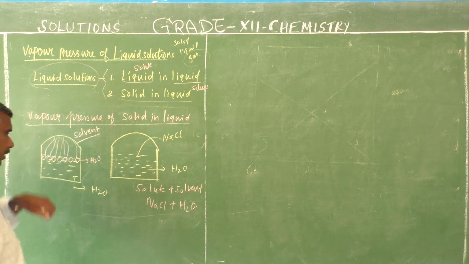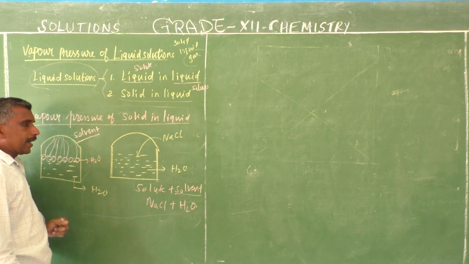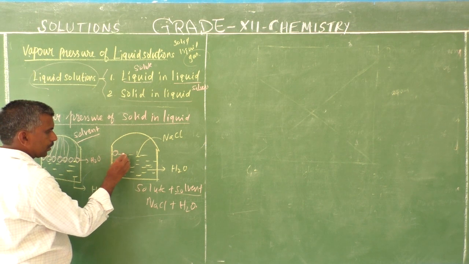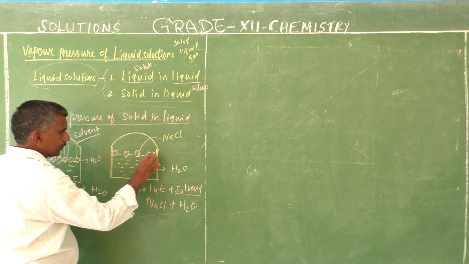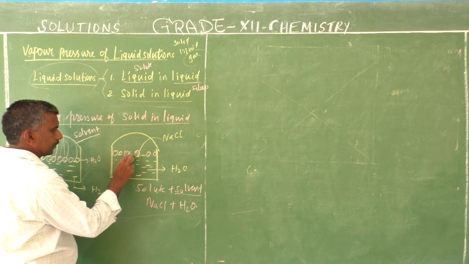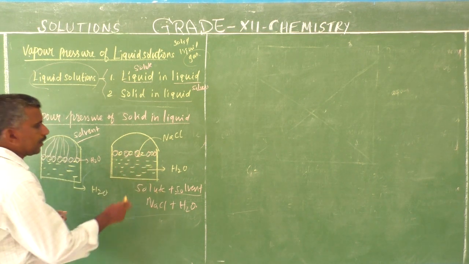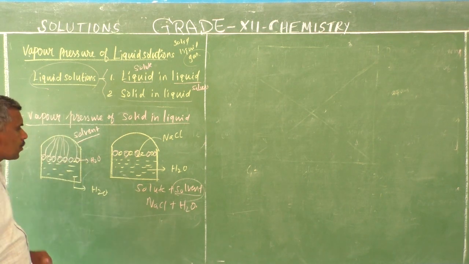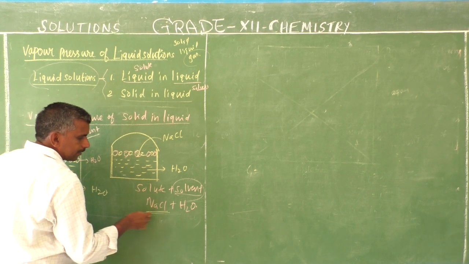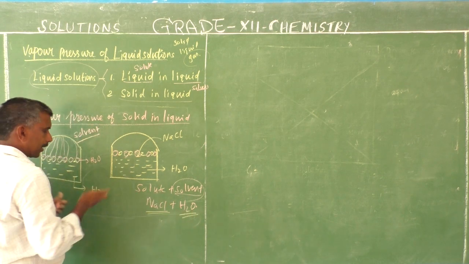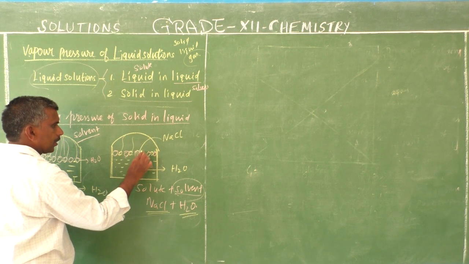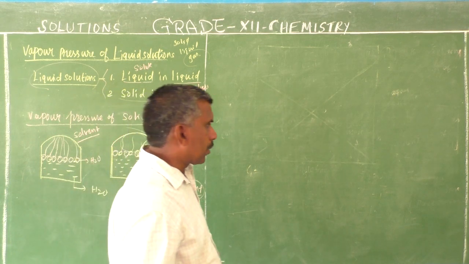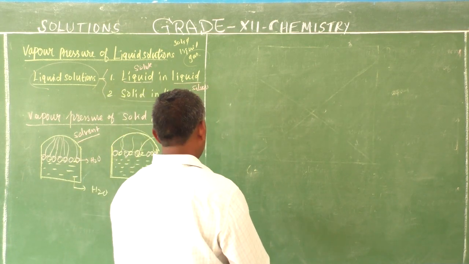But here, the number of solvent molecules is reduced, because of solute molecules. The number of solvent molecules decreases by adding solute. So at the surface, the solute is non-volatile and the solvent is volatile. So only water will evaporate, and the vapor pressure decreases. This is explained by Raoult's law.